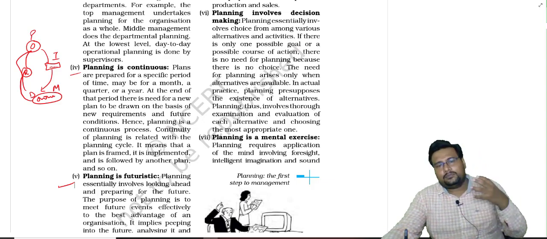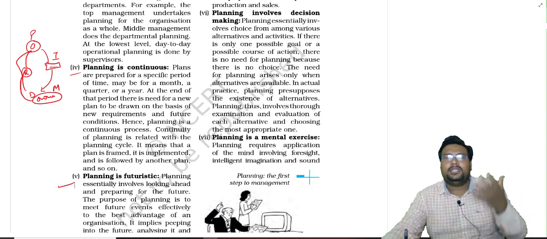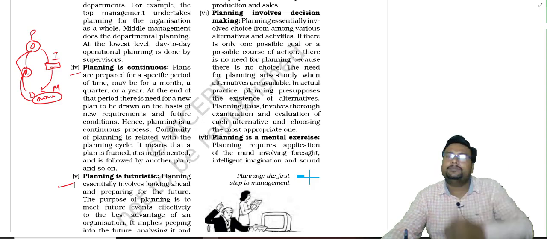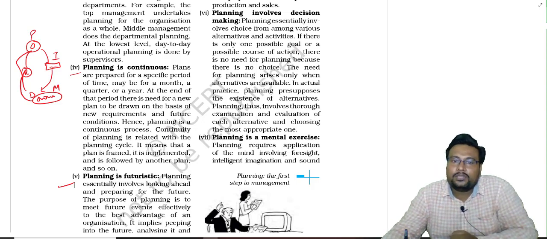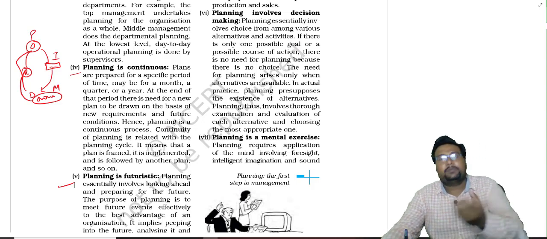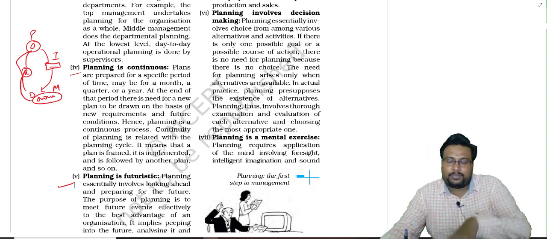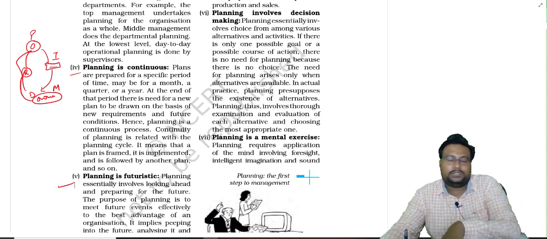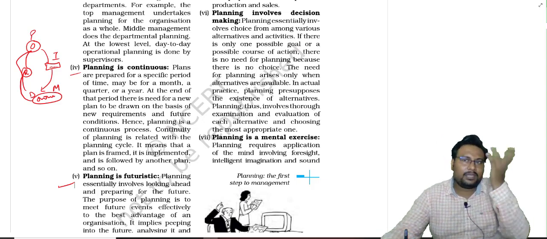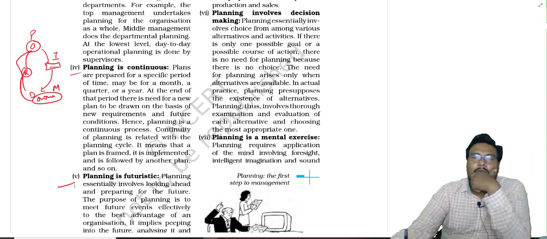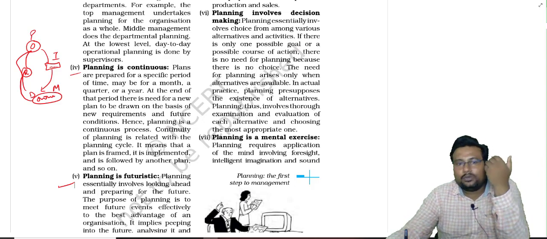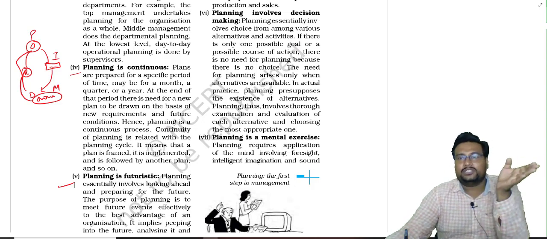Suppose a particular company is coming in your area. Okay. Suppose Big Bazaar is going to open in your area, and your house is in front of Big Bazaar. So you can make a plan for the future that, okay, we can run a very good restaurant in front of Big Bazaar.